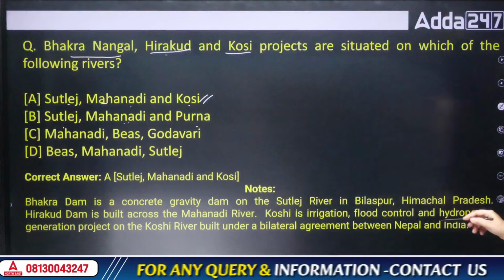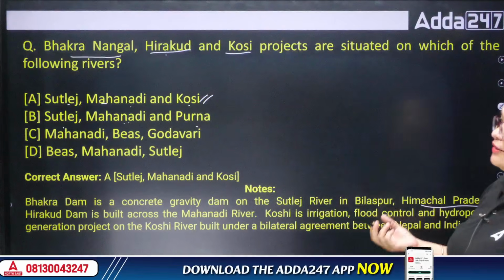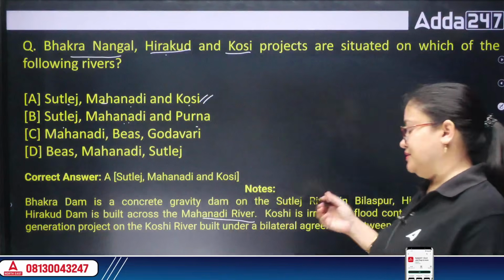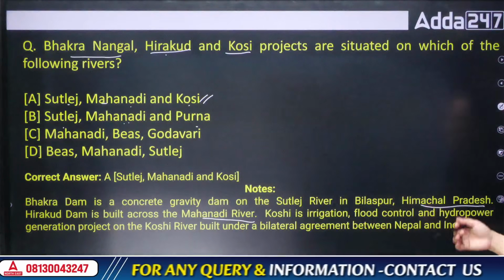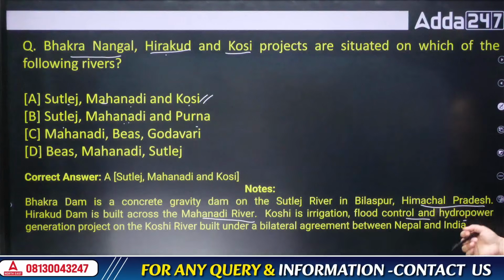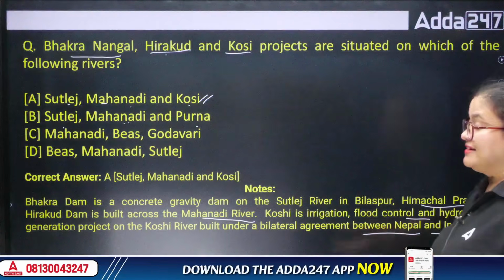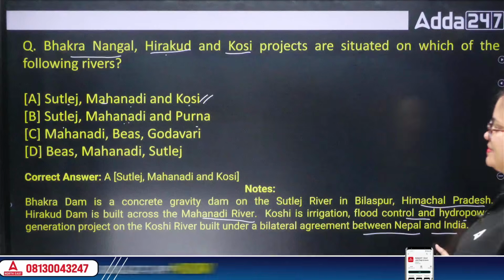Now let's go to the places also. Vakranangal Dam is in Himachal Pradesh. Hirakud Dam is in Odisha, on the Mahanadi river. Kochi, which is mainly for irrigation, flood control and hydropower, is a bilateral project between Nepal and India. Do you remember its names?